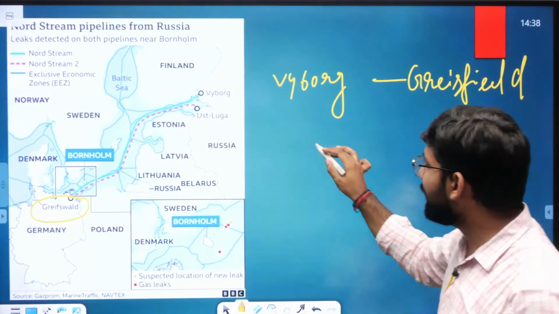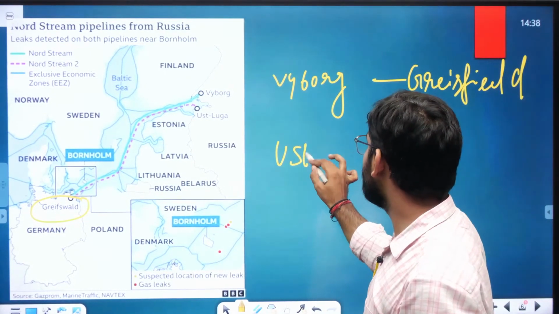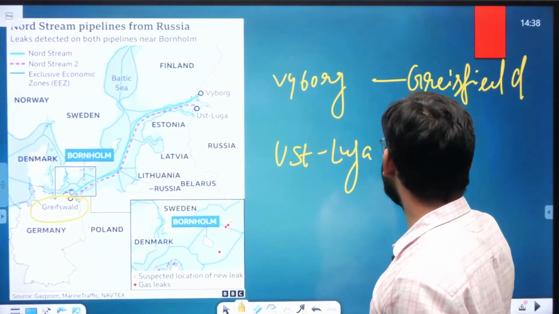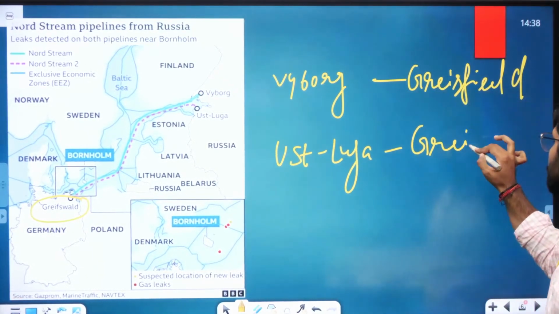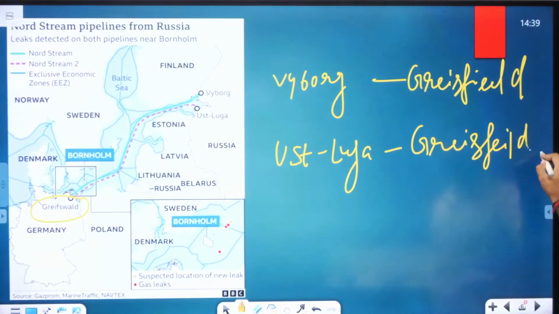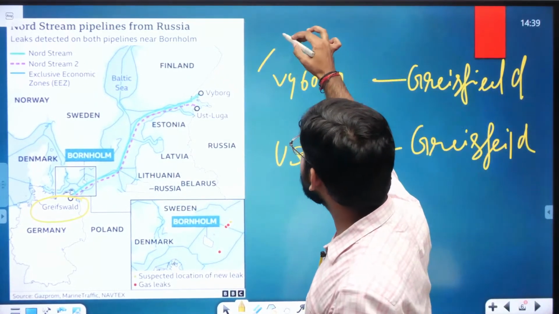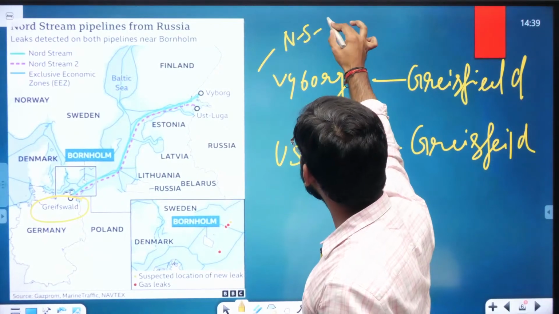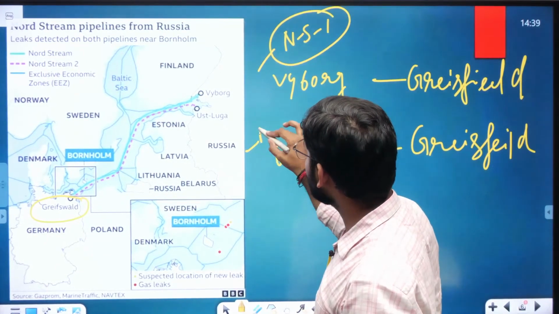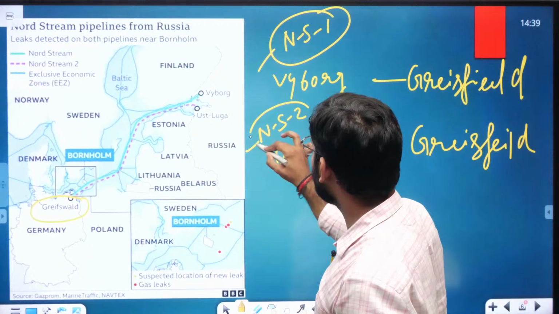Vyborg to Greifswald, and the second one is Ust-Luga to Greifswald. This is Nord Stream 1, NS1, and the second one is known as the Nord Stream 2 pipeline.